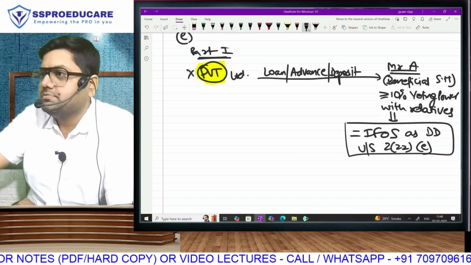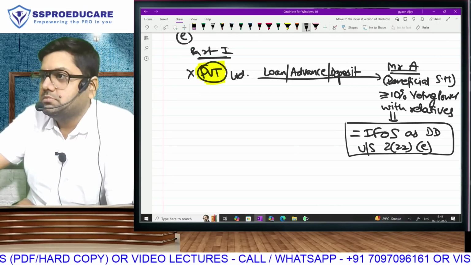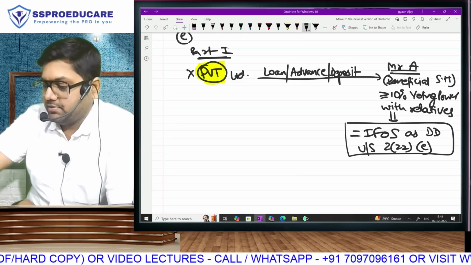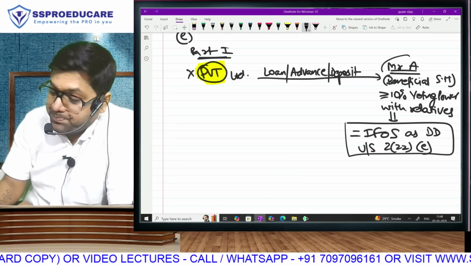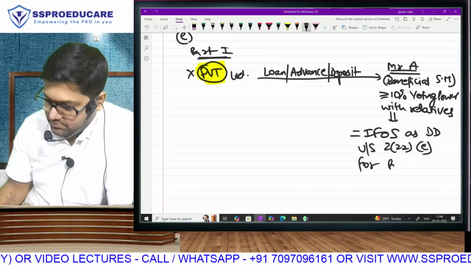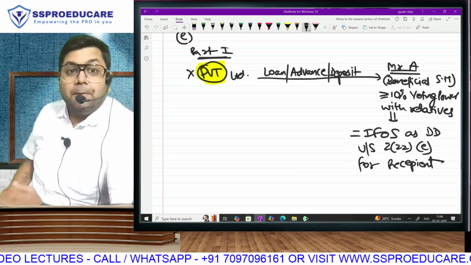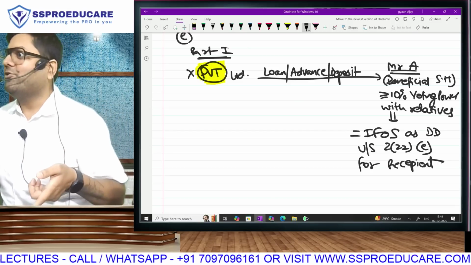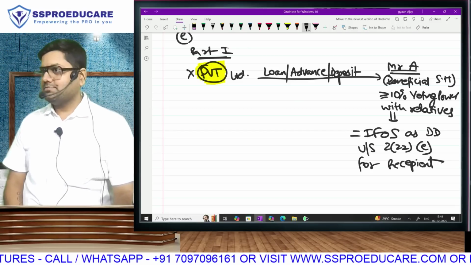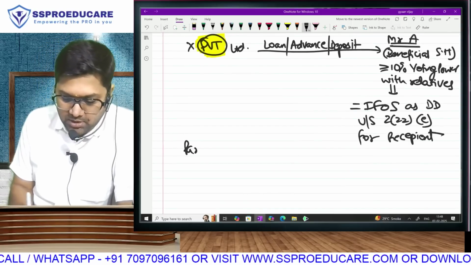There is a part 2 also. Who will this be taxable to? The recipient. The person who took the loan is enjoying the money, no? And not giving it back. Correct? Fantastic. Now let's talk about part 2.